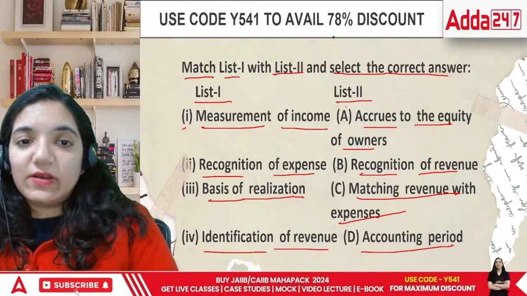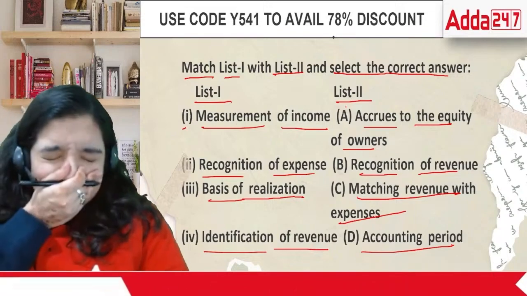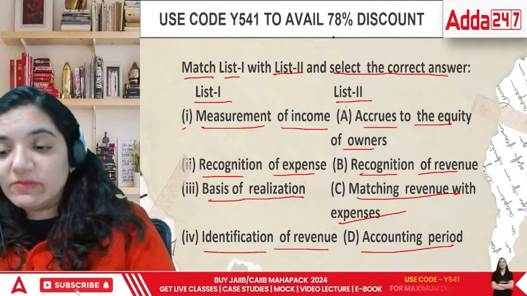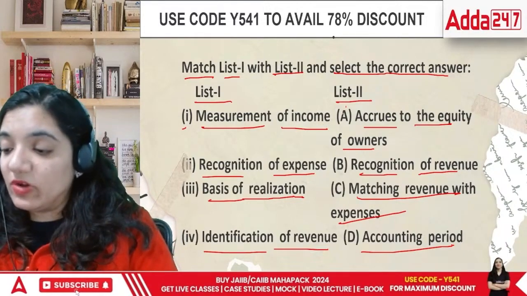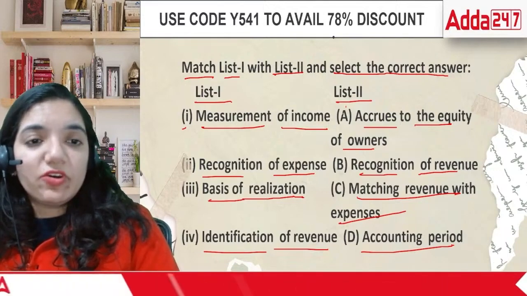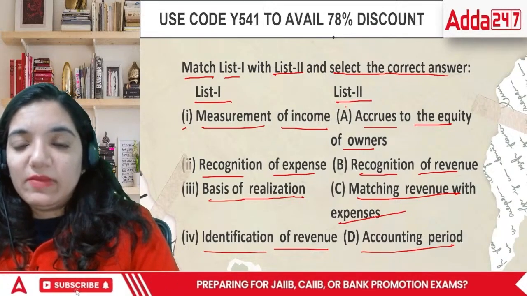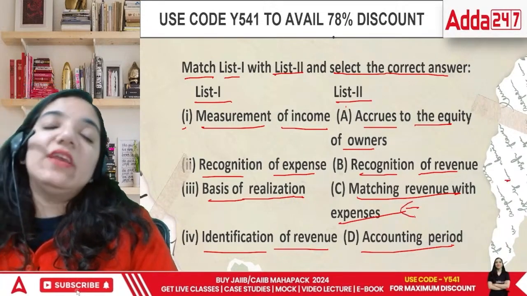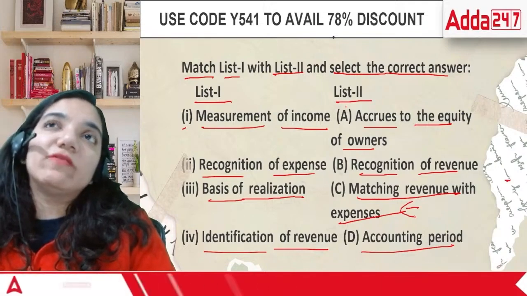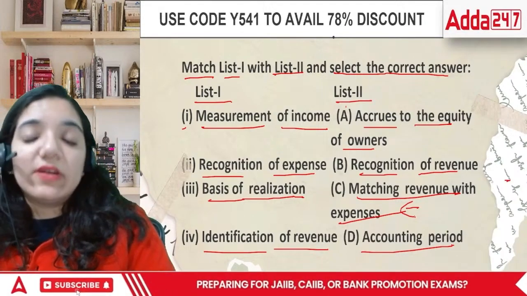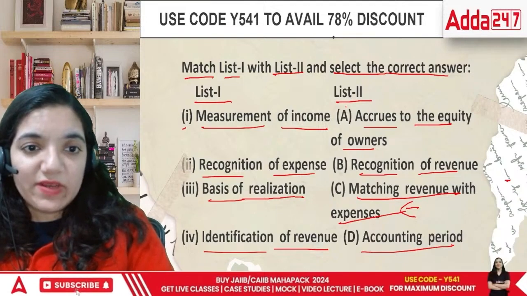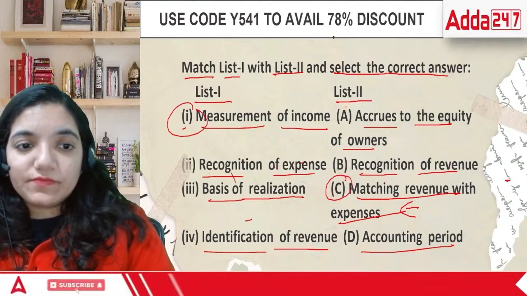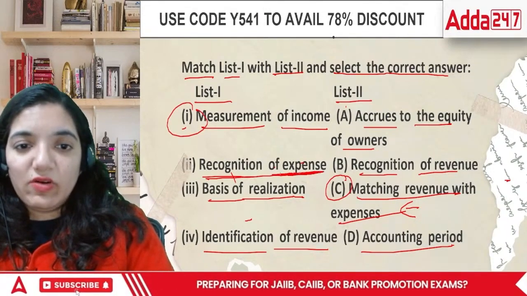Now, measurement of income. Whenever we are recording the incomes, we are recording it in such a way that, when we talk about the first one, measurement of income is basically matching the revenue with expenses. Every year, whenever we are recording, we won't record future, we won't record past, we would record the present. So this is the first one. First is related with C. Then comes recognition of expenses.